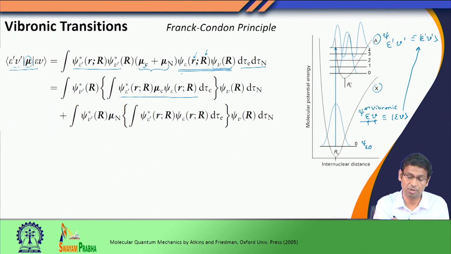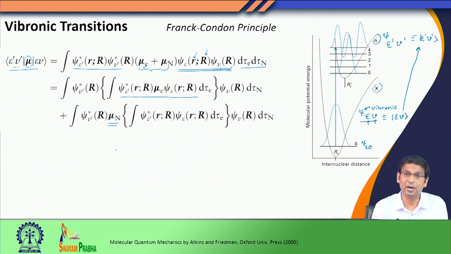The electronic terms can be written down, and we can do this electronic integration over electronic coordinates separately. The second term considers the mu n. The first term considered mu E, the second term considered mu n.